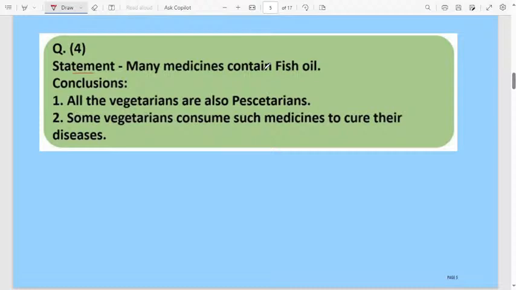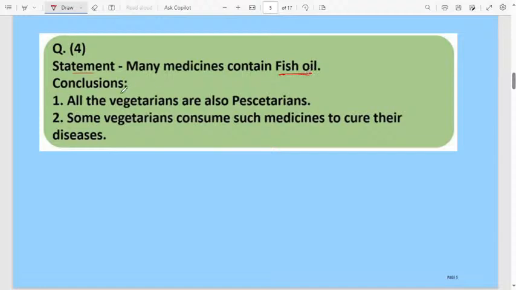Fourth statement. In some cases you will get confused, but don't get confused here. Normally, according to the statement you have to decide whether the conclusion is true or false. Sometimes a statement and conclusion can be confusing about whether we have to go for true or false. According to the statement, decide whether the conclusion is true or false. Then the fourth question. Many medicines contain fish oil. Many medicines, not all the medicines. That's why understanding the statement is very, very important. Many medicines contain fish oil.